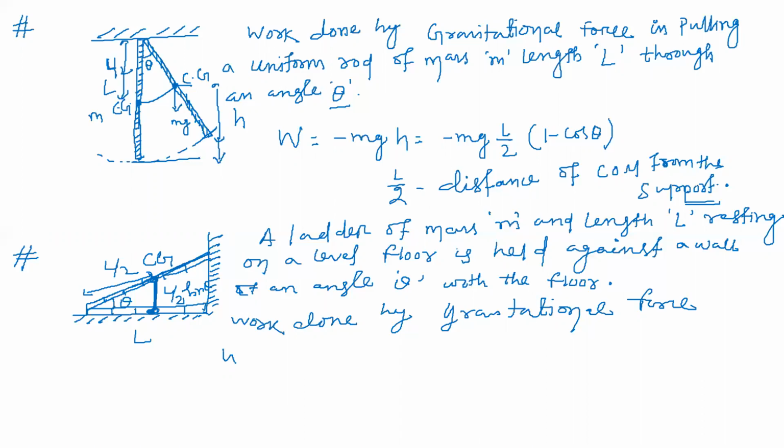So the work done by gravitational force is minus mg, with h being L by 2 sin theta. So we can write here minus mg L by 2 into sin theta. Correct? That is the work done by the gravitational force in lifting the ladder.